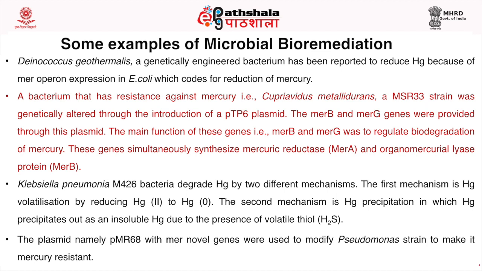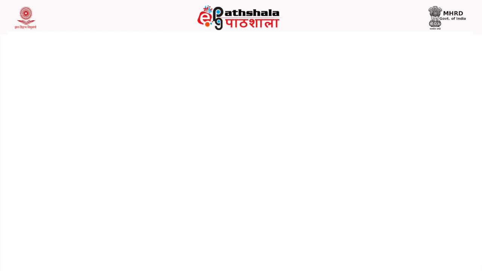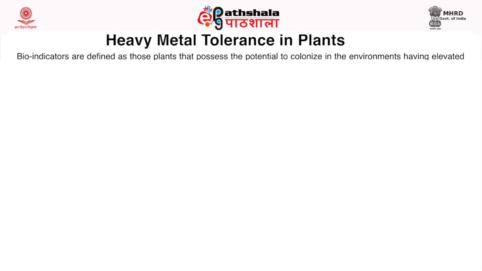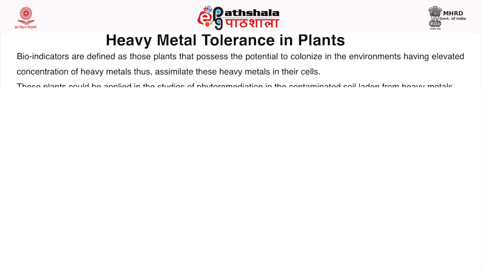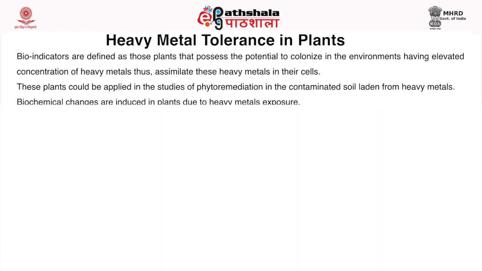Then heavy metal tolerance in plants, this is another approach that can be used. Bioindicators are defined as those plants that possess the potential to colonize in the environment having elevated concentrations of heavy metals, thus assimilating these heavy metals in their cells. These plants could be applied in the studies of phytoremediation in soil contaminated with heavy metals.